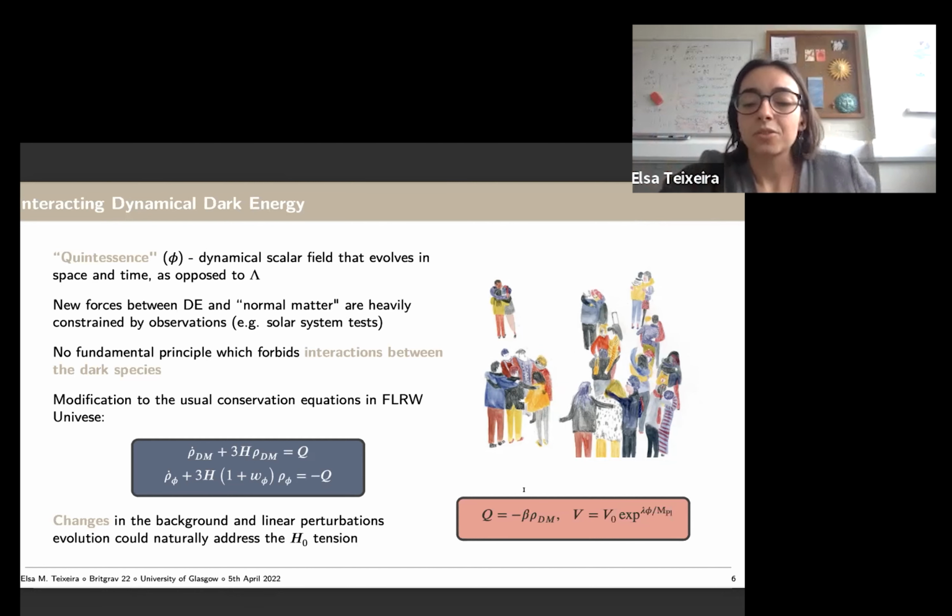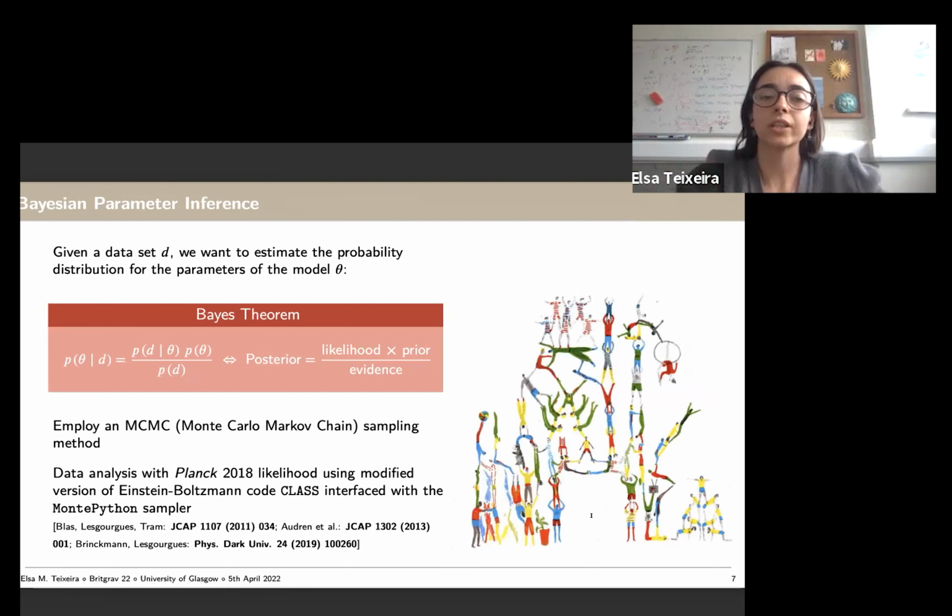So, thank you. In the first approximation, we considered just a coupling being constant and proportional to dark matter and the simple potential. And we use Bayesian inference just to estimate our parameters in the theory. So we have the data sets. So we have the probability of the data sets.